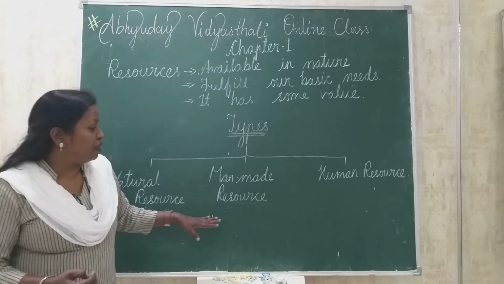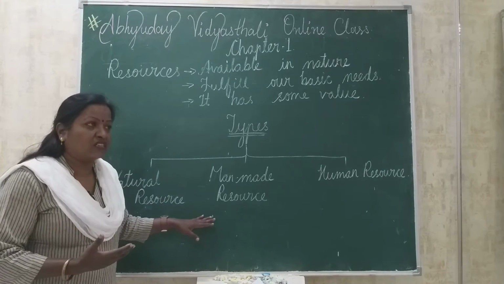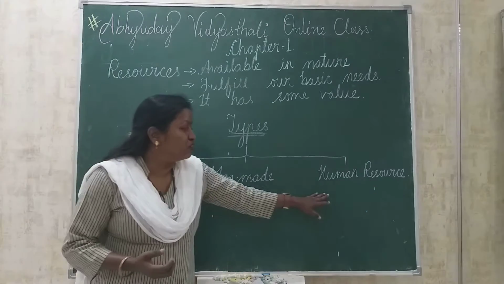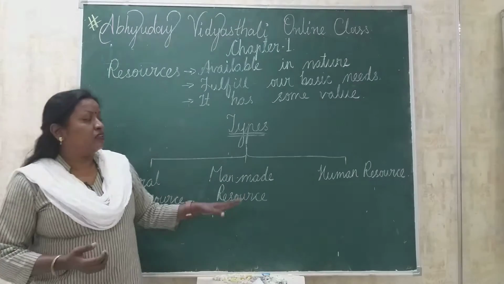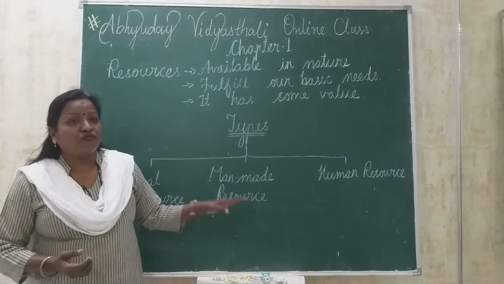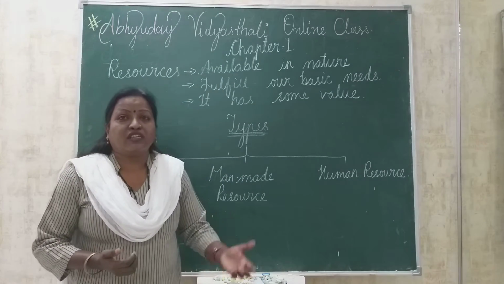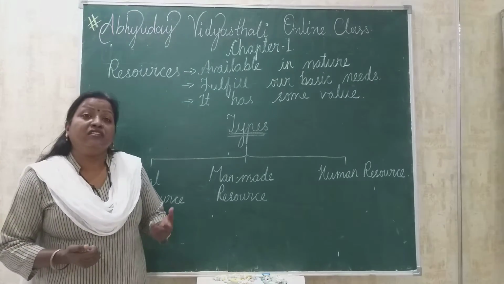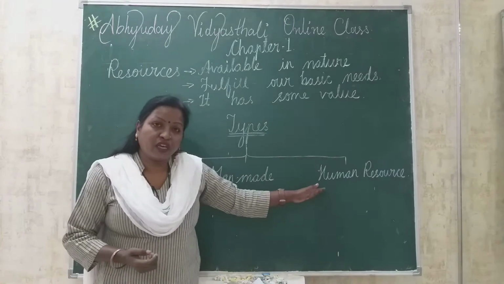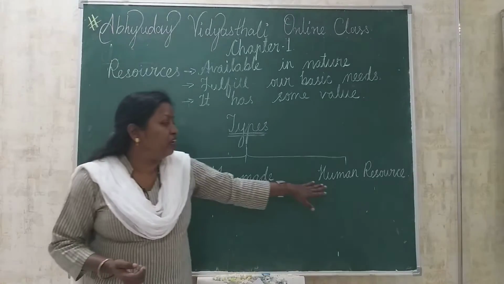Some examples of man-made resources are the mobiles you are using, furniture, tables, and the houses that are constructed. All these are man-made resources. In the same way, human resource is the third type of resource, and it includes human beings themselves. Why are they a resource? Because they are providing us certain facilities. Doctor is helping us, teacher is helping us, engineers are helping us. In this way they are also a resource. So there are 3 types of resource: natural resource, man-made resource, and human resource.